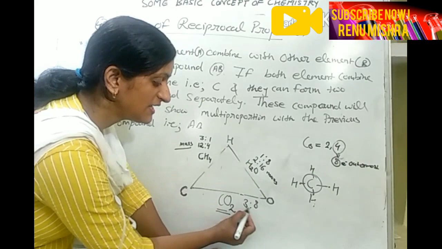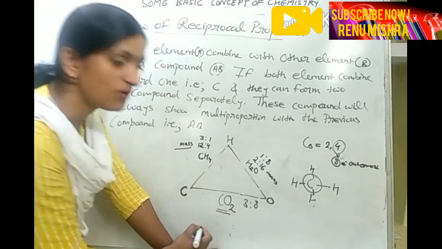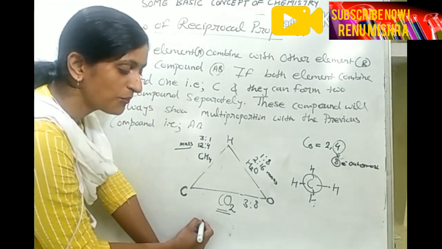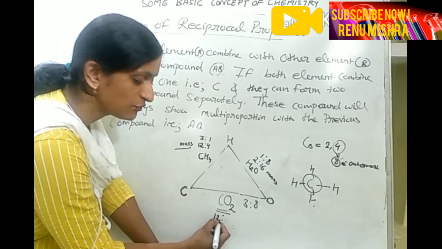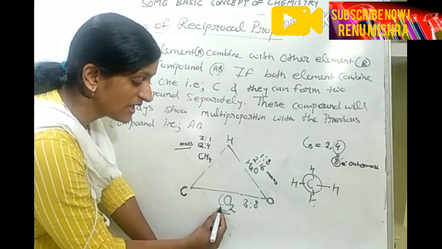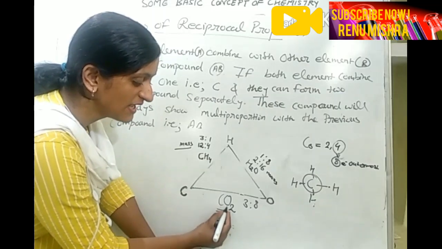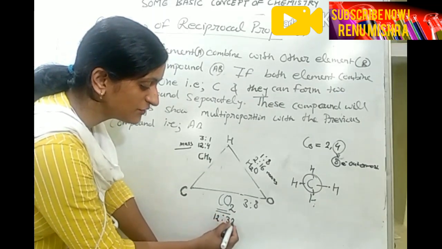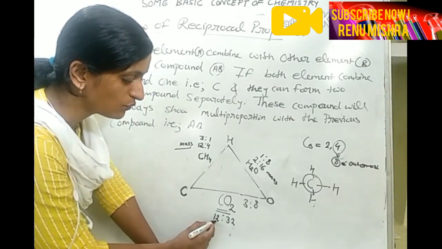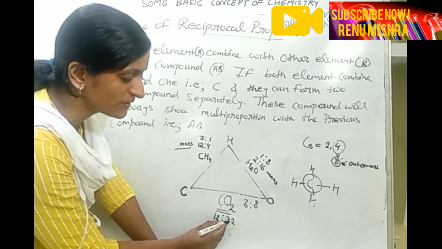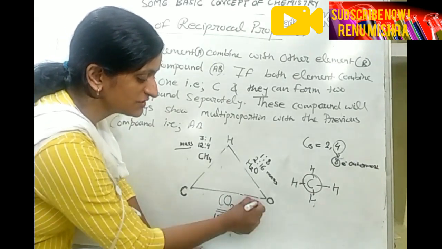So 3:8, and now I am going to find out the ratio of CO2 by this formula. Carbon of atomic weight is 12 and oxygen of atomic weight is 16 into 2, that is 32, and doing division by the smallest number 4, so 4 3s are 12 and 4 8s are 32. So this ratio is similar to this ratio.